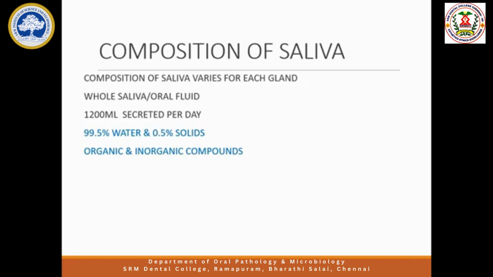Now, the major contribution to this 1200 ml is by the submandibular gland. 60% of the saliva secreted by all the glands is due to the submandibular gland, whereas the rest, 40%, is accounted for by the parotid, followed by the sublingual and minor salivary glands. So the major contribution of saliva comes from the submandibular gland.